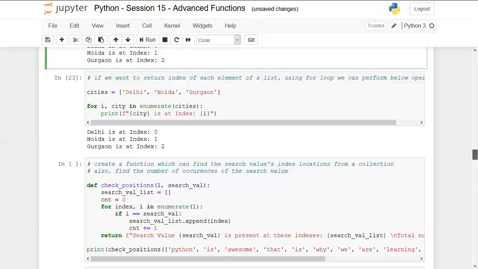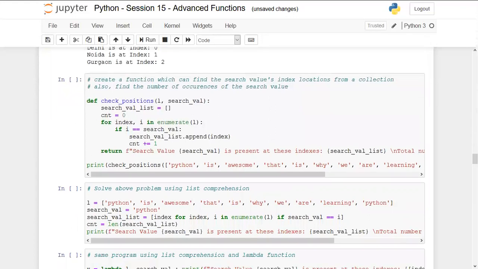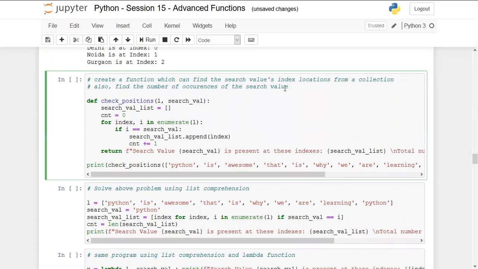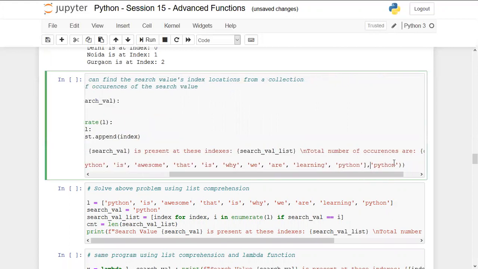Moving to the next example: create a function which can find the index locations of a search value in a collection, and also find the number of occurrences of the search value. This is interesting. Let's suppose I have this list which says Python is awesome, that is why we are learning Python, and let's suppose the search value is Python. The task in this program is to find the indexes at which Python is located. In this list we have multiple values, and the program will search at which index the word Python is coming.